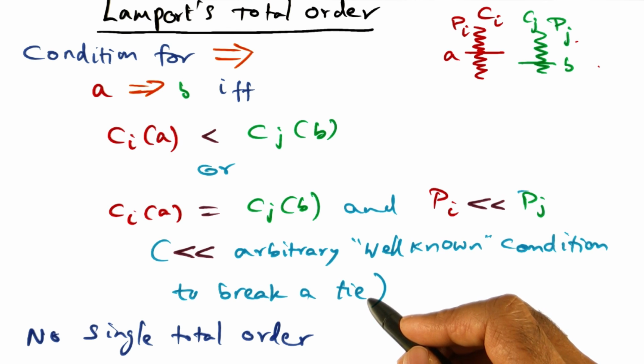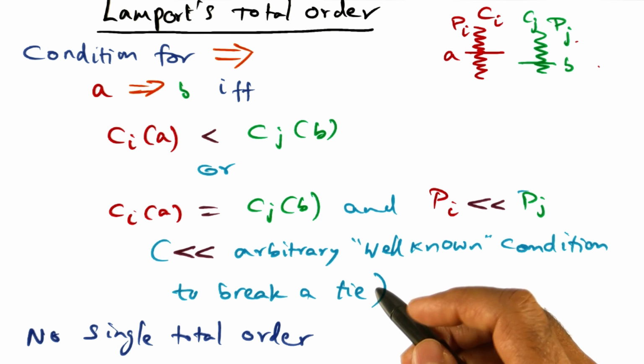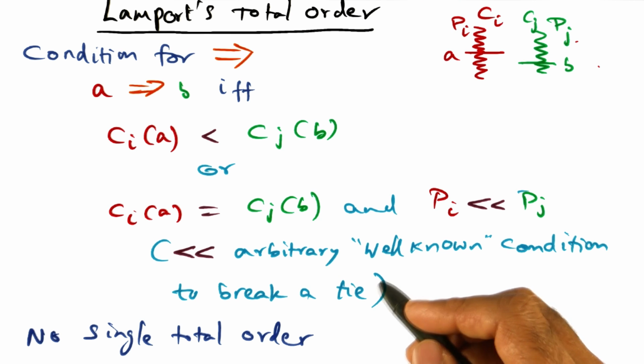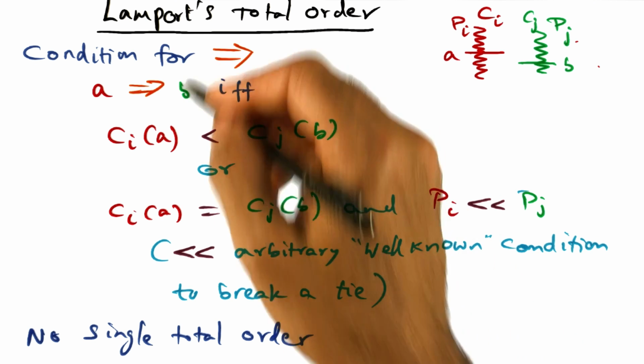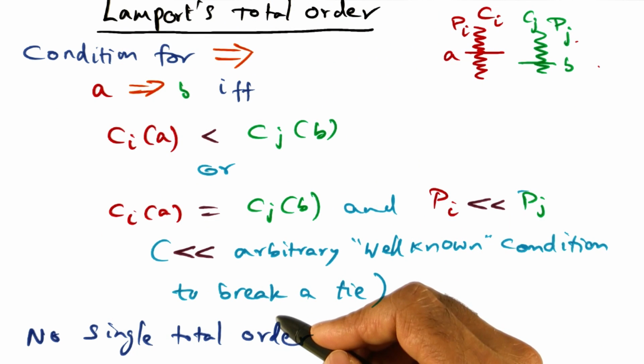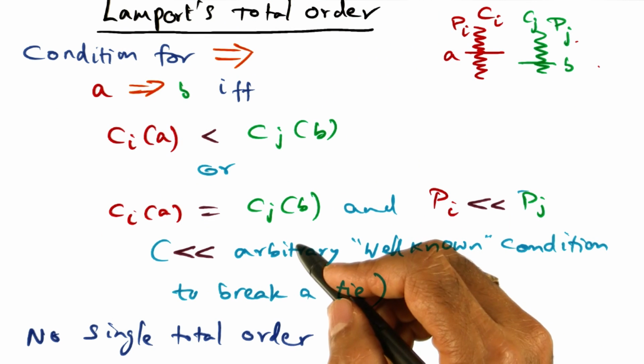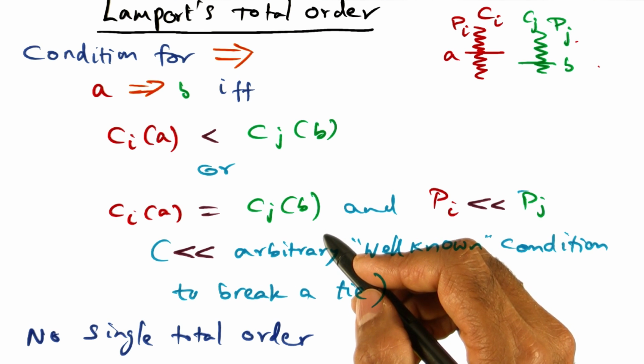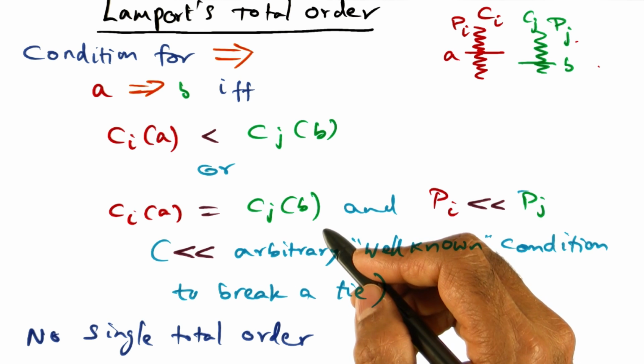Once we have derived the total order, the timestamps are meaningless after that. We don't care about them anymore. The whole idea of having these logical timestamps, creating a partial order, and from the partial order deriving a total order using this formulation for total ordering is so that we can get a particular total order. And once we get the total order, timestamps are meaningless.